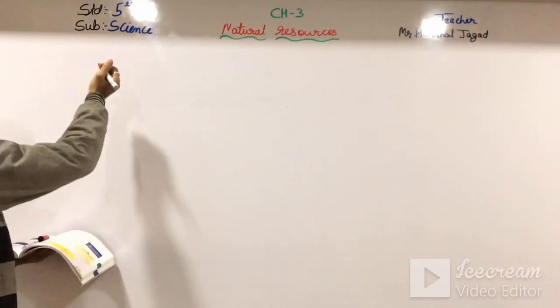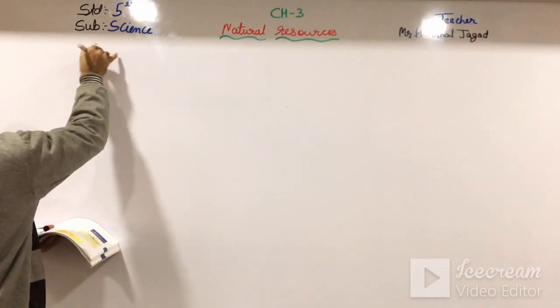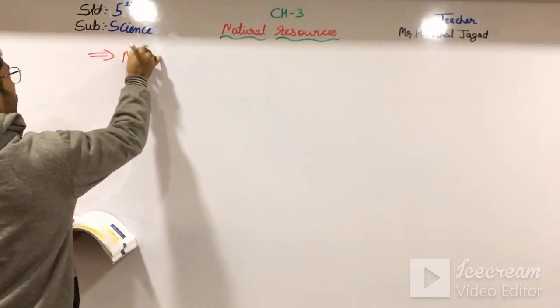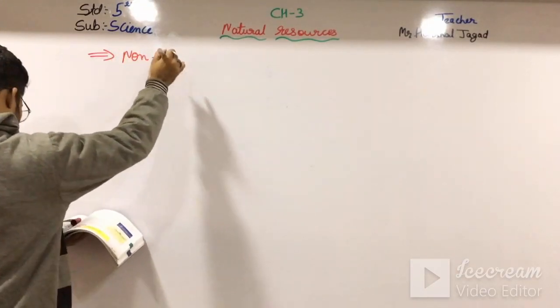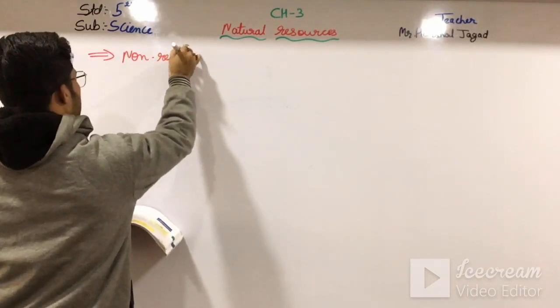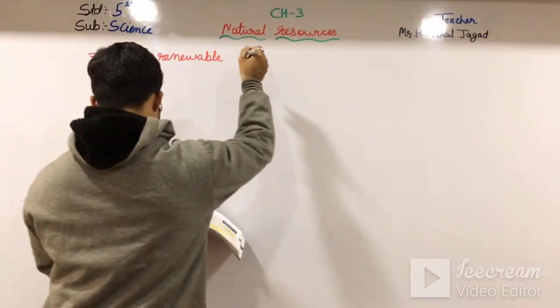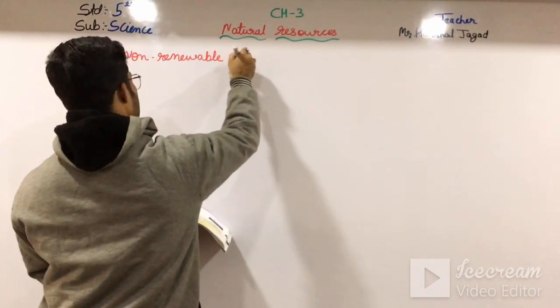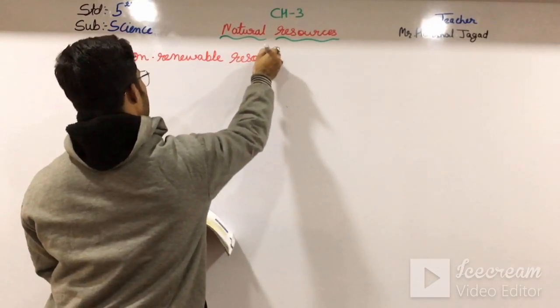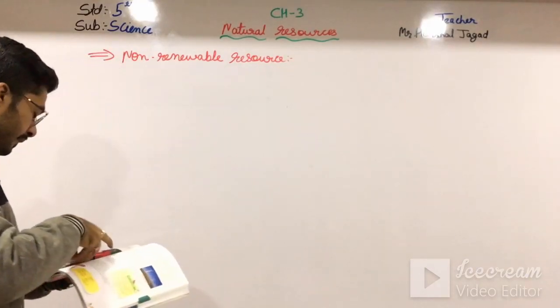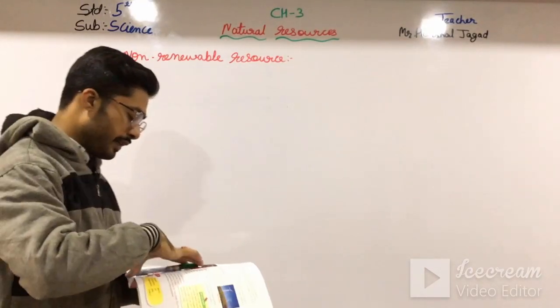So first of all, here non-renewable, renewable resource. Here the definition is given.